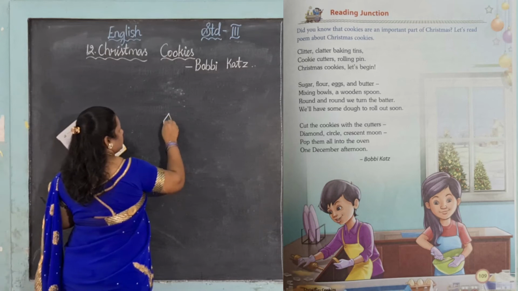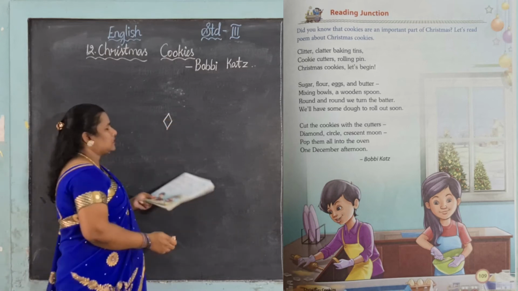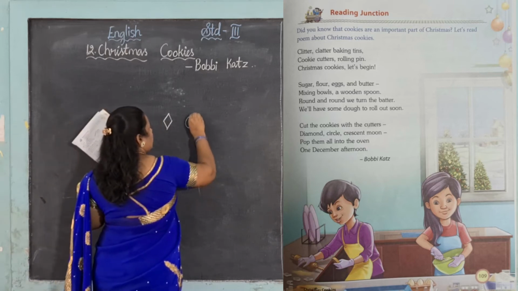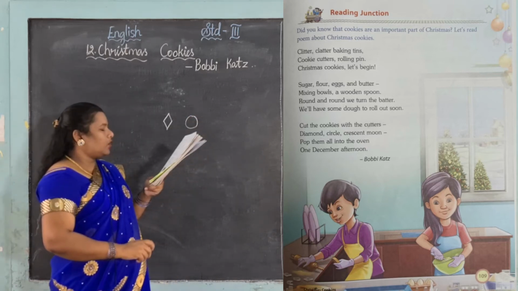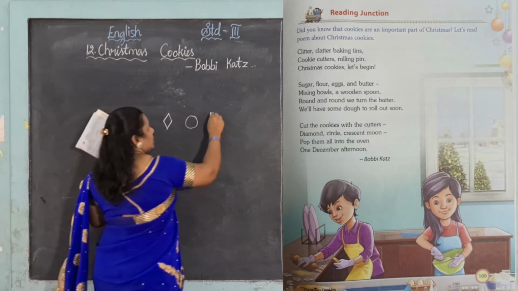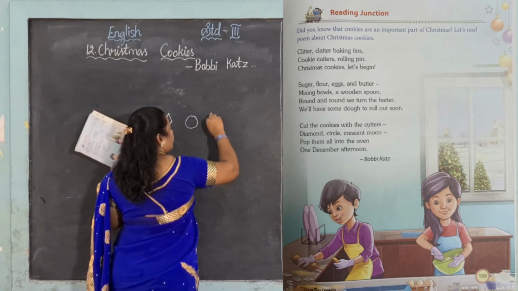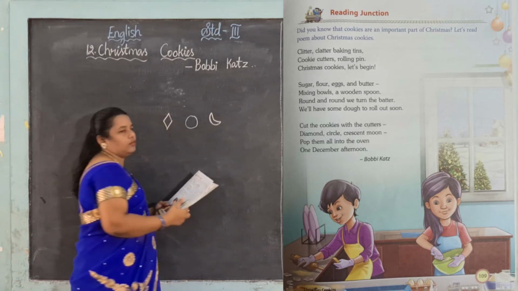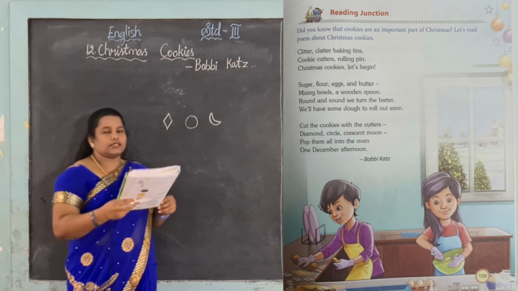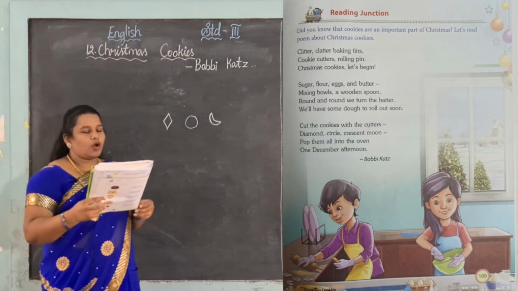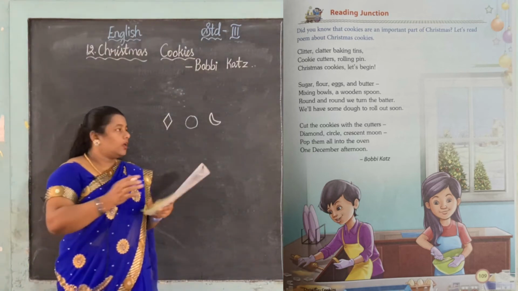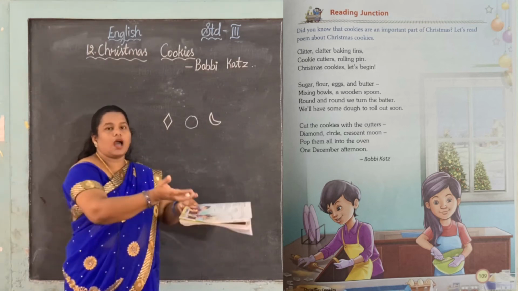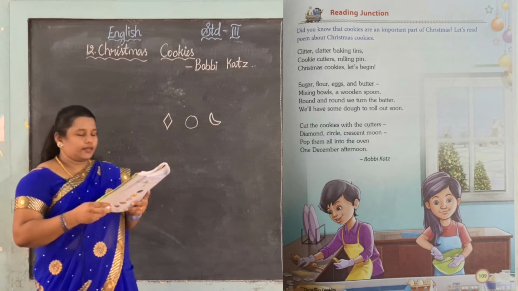Yes, it is like this. See, this type of cookie he is making, and also circle, we know it is round. Yes, and also crescent means half moon, we can say half moon, right? Yes, like this, half moon. Like this also he has the cookie cutter. Pop them all in the oven, and all the types of cookies he is plating and putting in the oven, microwave oven, right? Yes.